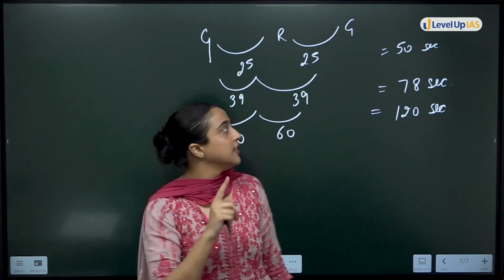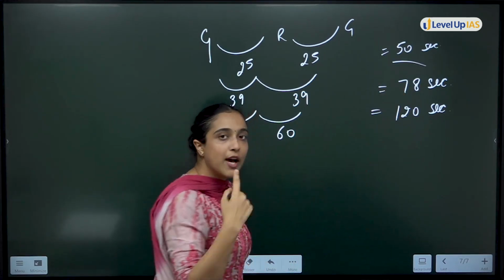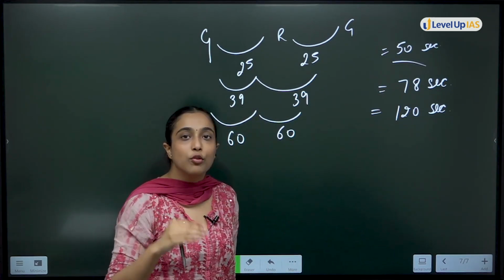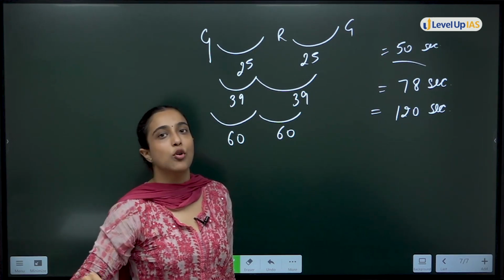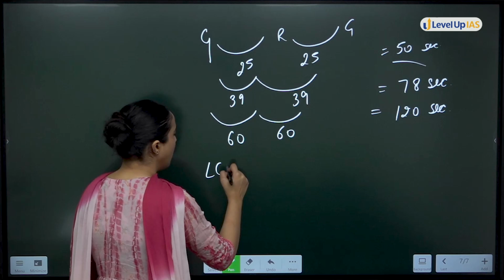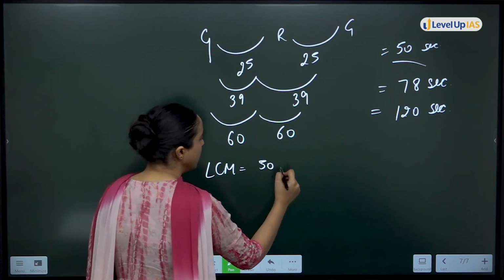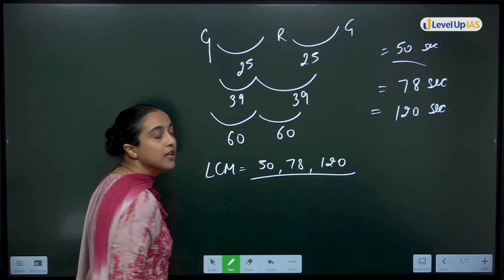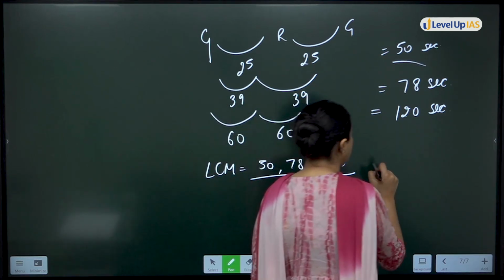So the first signal takes 50 seconds to turn green again. Second takes 78, third 120. When will all three signals be green together again? When all the 3 signals will be green again. LCM of 50, 78, 120. Okay, this will come up to be 7800.